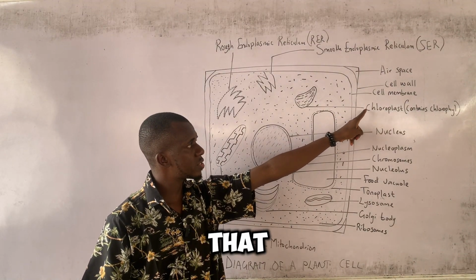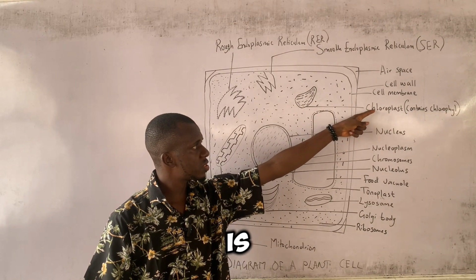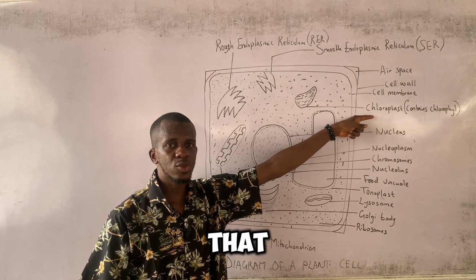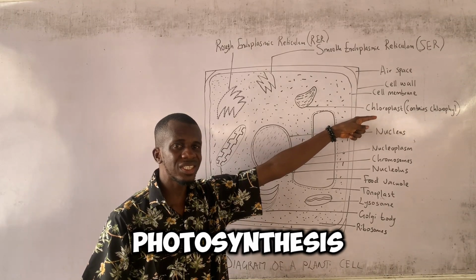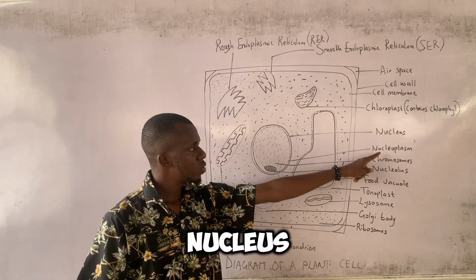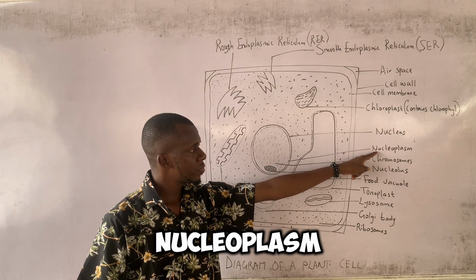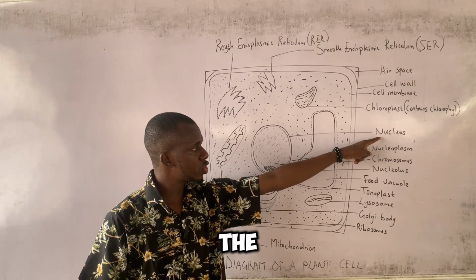You should know that the chloroplast only occurs in plant cells, and it is in the chloroplast that photosynthesis occurs. We equally have the nucleus, which is found in both plant and animal cells. We have the nucleoplasm, which is the membrane surrounding the nucleus.